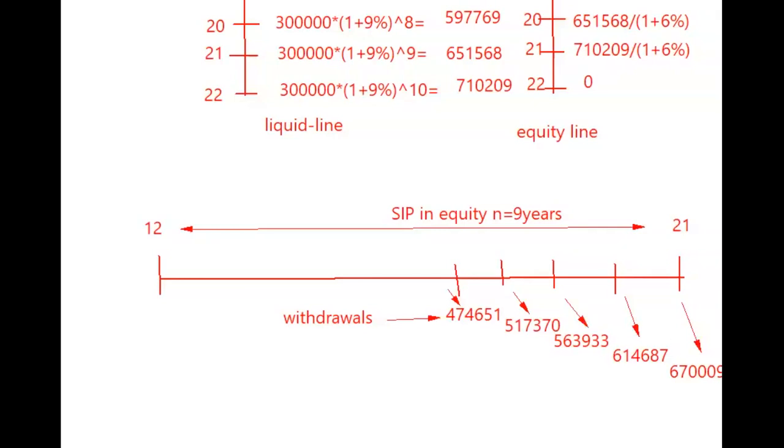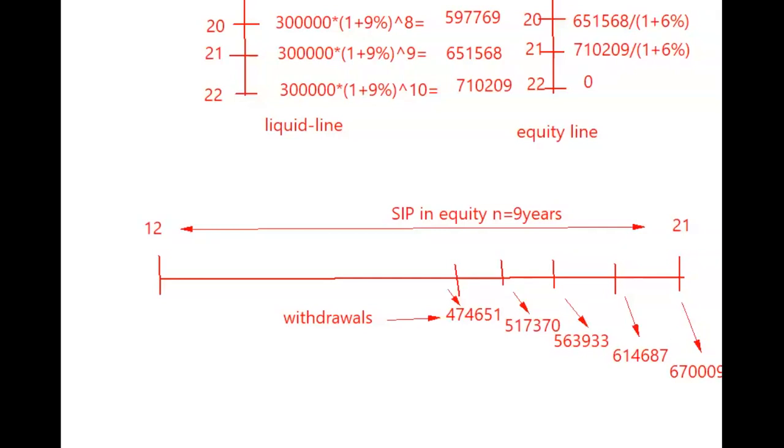Now our liquid scheme job is done. We are left with only the equity scheme. Why? Because for the liquid scheme, whatever is the withdrawal amount we got, we have discounted it into the equity scheme, discounted by the liquid return, and we know the amounts. That's all the liquid scheme's job. That is done. Now I have to concentrate on equity only.